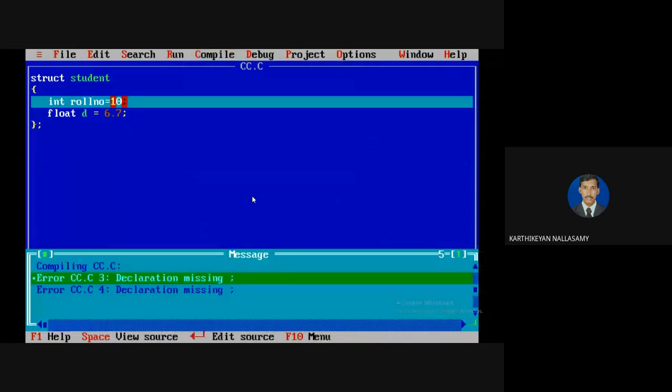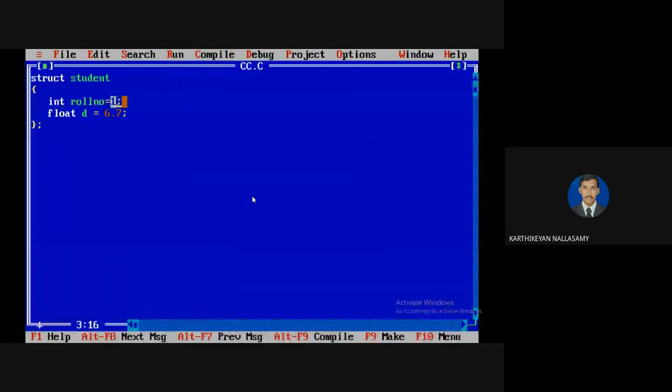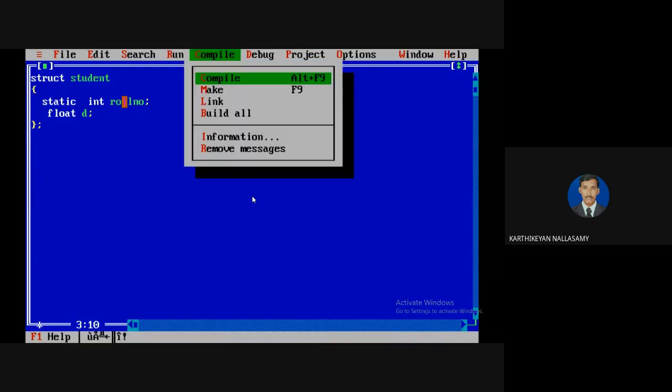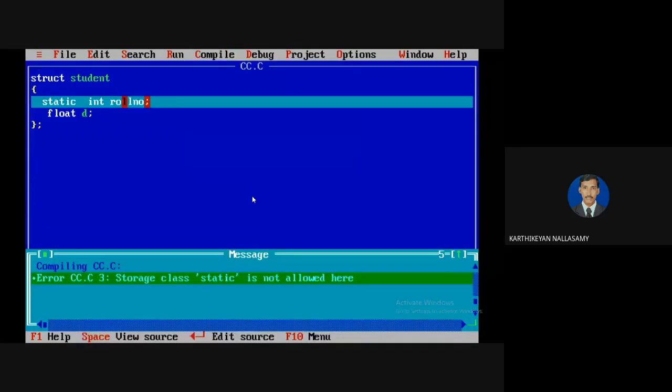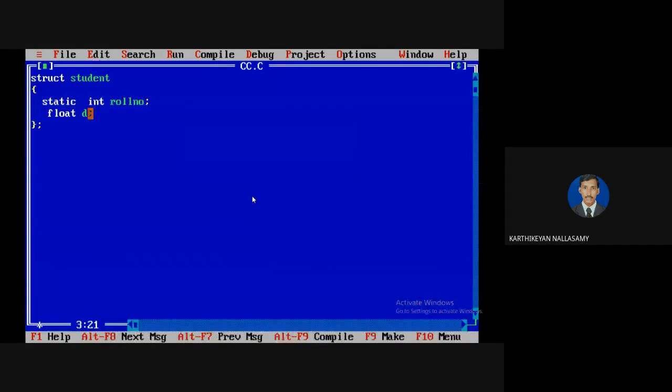The second drawback is that it will not allow the static concept. It means you are unable to define a static variable. You know that a static variable is a common memory location allocated for all the objects. So a structure will not allow you to define static members. Now you can check it. There is an error: static is not allowed here. If you try to define a static variable inside the structure definition, it won't allow that. So that is the second drawback.